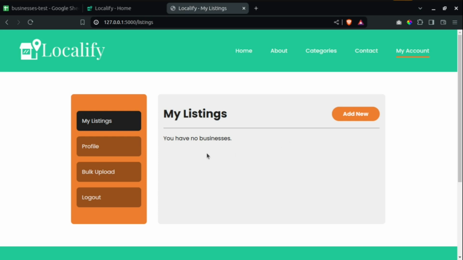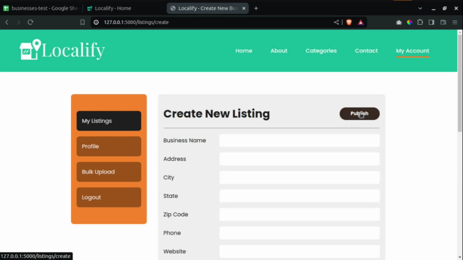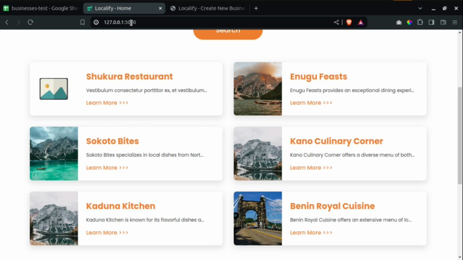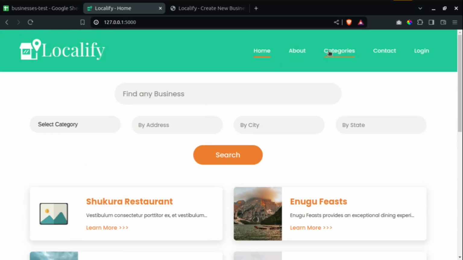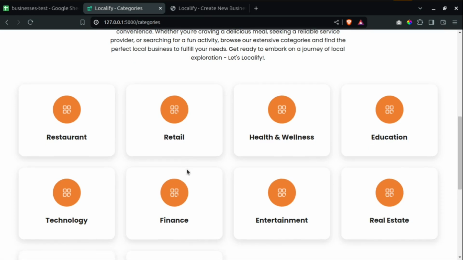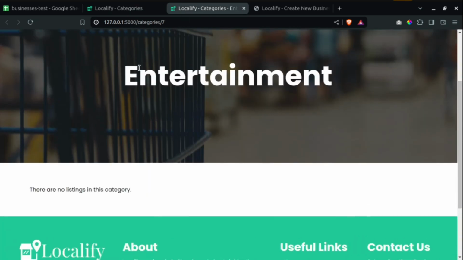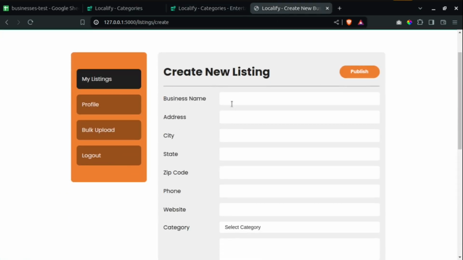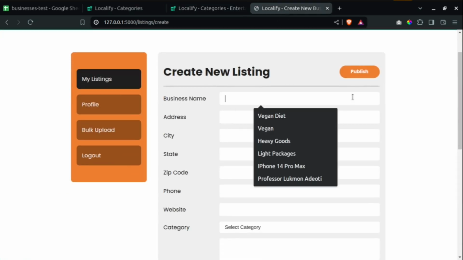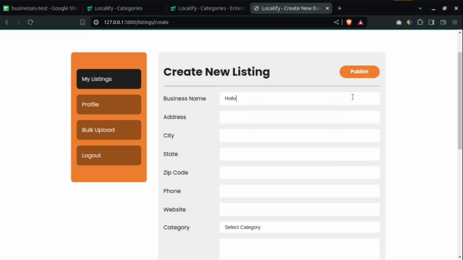Now, if you want to add a new listing, if you come to add new, let me look for one of the categories where we don't have any listing. So I will create, for example, okay, under entertainment, I don't have any listing currently. So let me create in this category. So for this entertainment category, let me say business name is maybe Halogen Records or something like that.